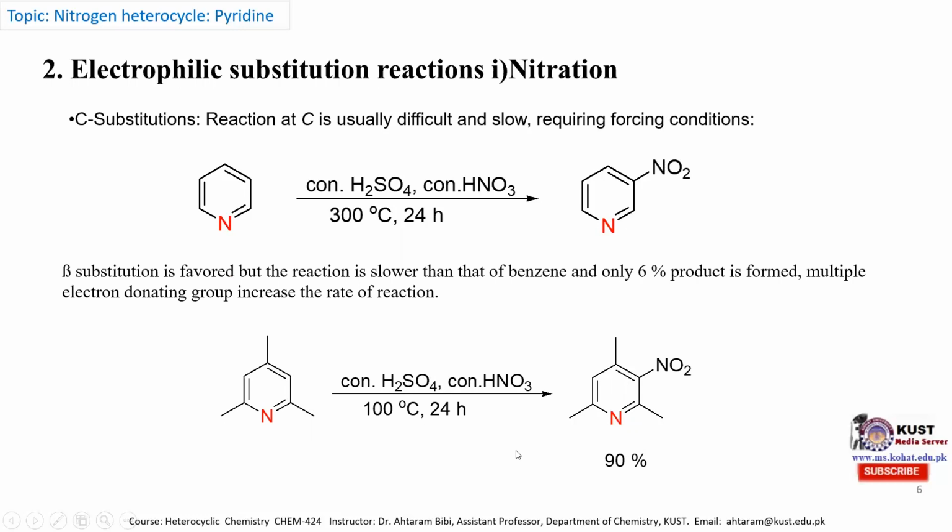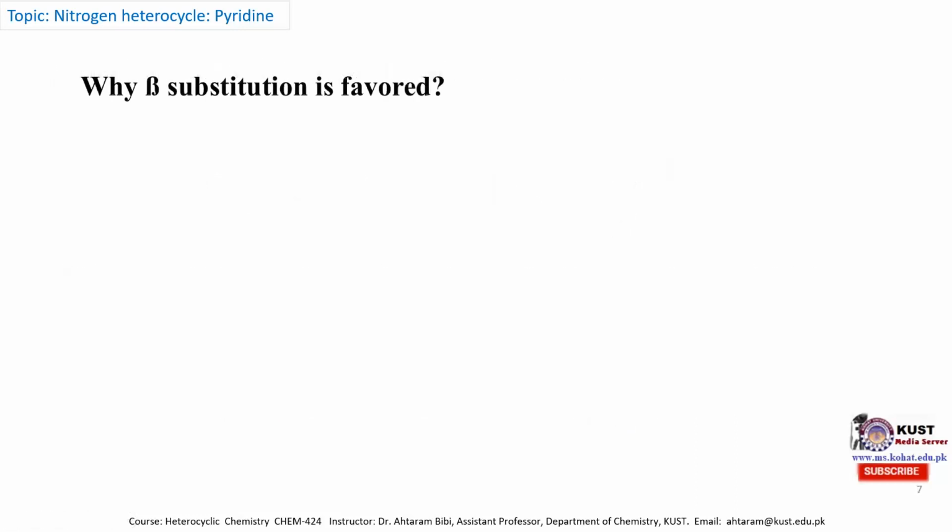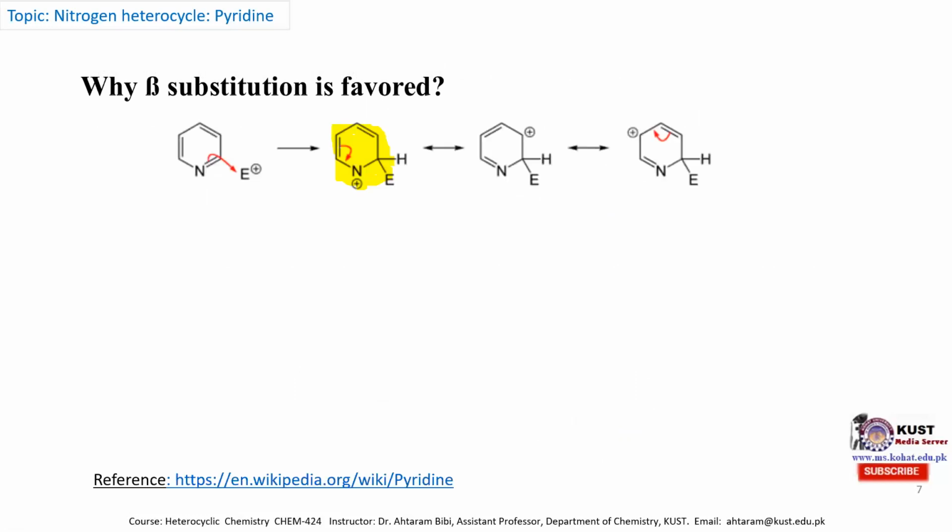And generally, the electrophilic substitution reaction takes place at its beta position. So why is the substitution favored at the beta position? It can be explained on the basis of its mesomeric forms. When the electrophile is substituted at its alpha position, then we obtain a mesomeric form which is highly unstable because the nitrogen is carrying a positive charge, which is highlighted in this yellow color.